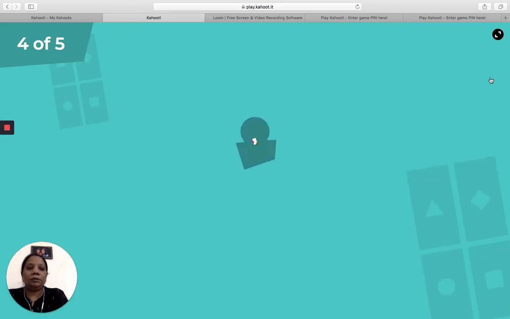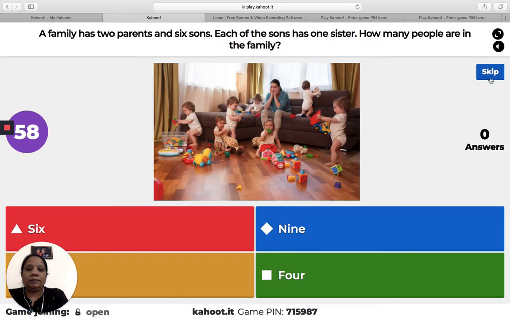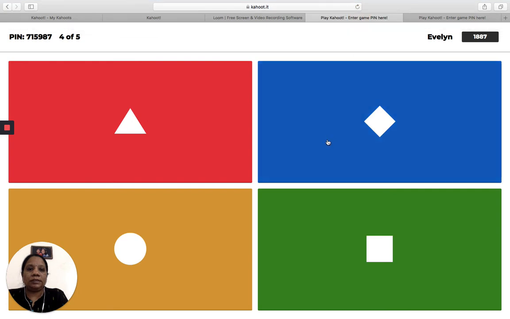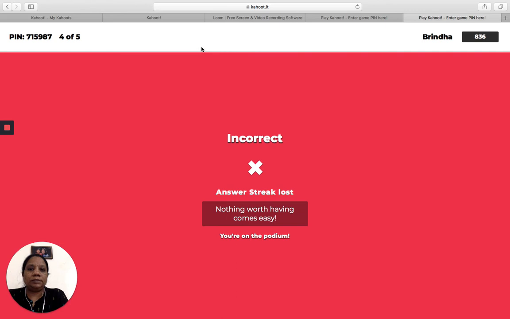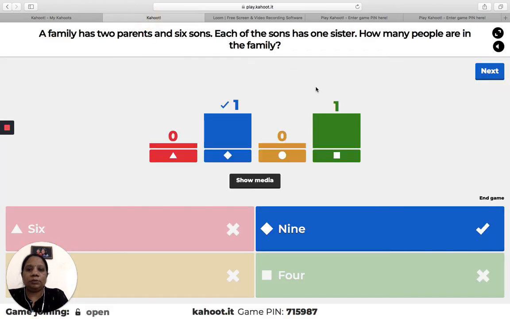Okay, now move on to the fourth question. So this is the teacher's view. Okay, and it is a logical thinking question, and with an image. This question has got an image, so I'll quickly move into the student's view, and I will answer the student's view also. So for the students also, it will tell whether the answer was correct and also their points. Okay, now this is teacher's view. So one has answered wrong and one has answered correctly.